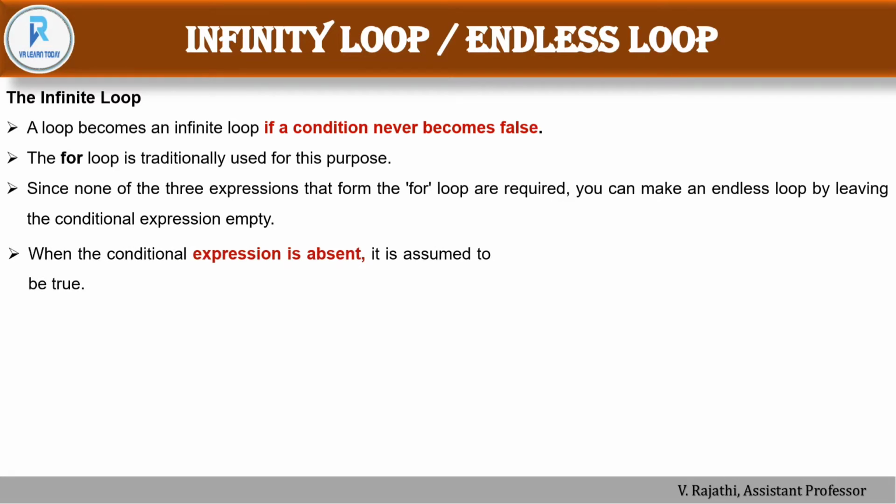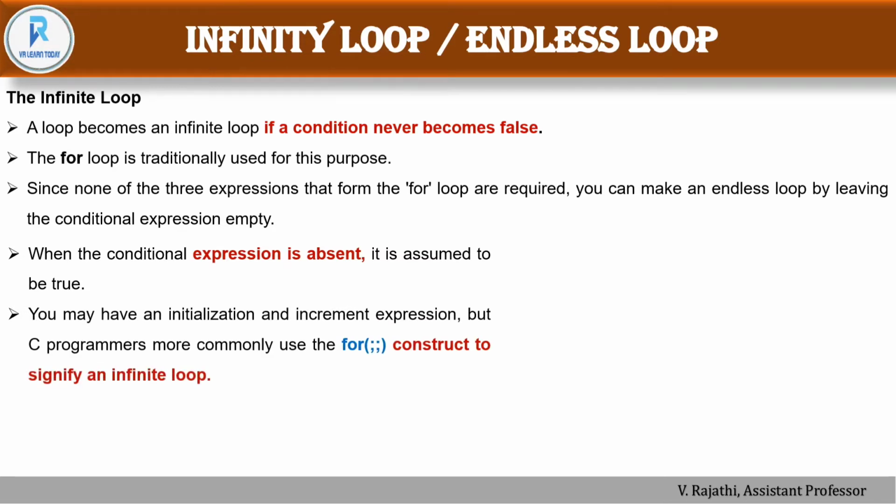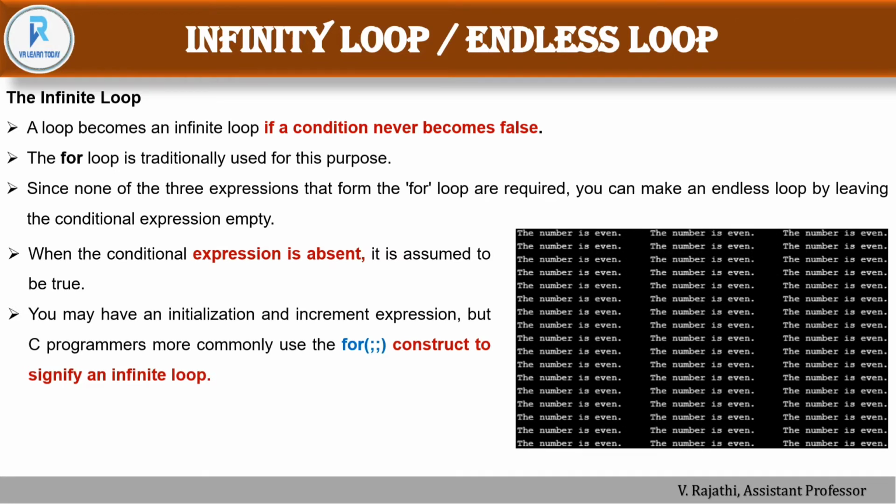When the condition expression is absent, it is assumed to be true. You may have initialization or incrementation expressions, but C programmers more commonly use this form. So these are the empty expressions. We have to give for and then two semicolons without giving any initialization part, condition part, or increment or decrement part. This construct signifies an infinity loop. So this is the example of an infinity loop. It keeps running because the loop never becomes false.